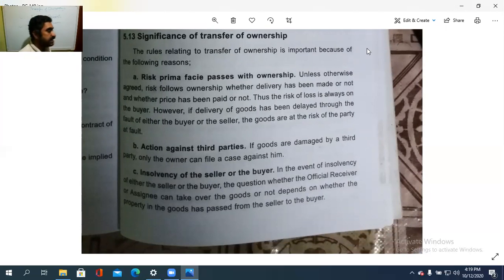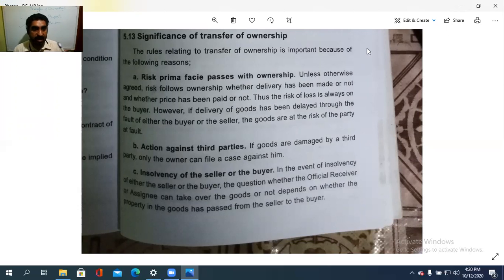In both the cases, either the buyer or the seller became insolvent, then the question whether the official receiver or the assignee can take over the goods or not depends on whether the property in the goods has been passed from the seller to the buyer.